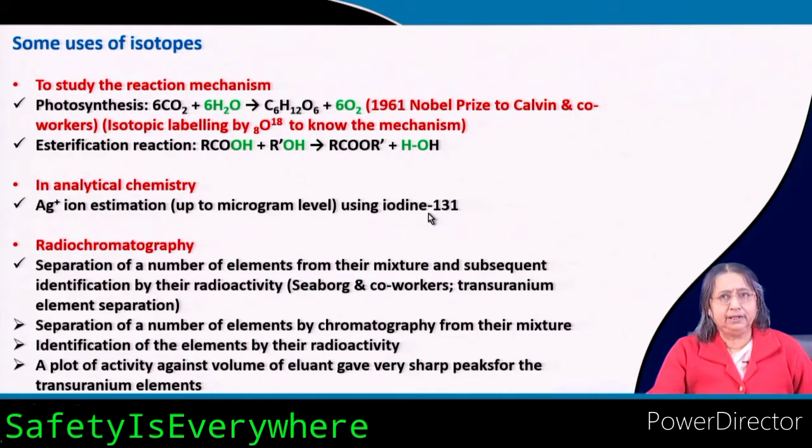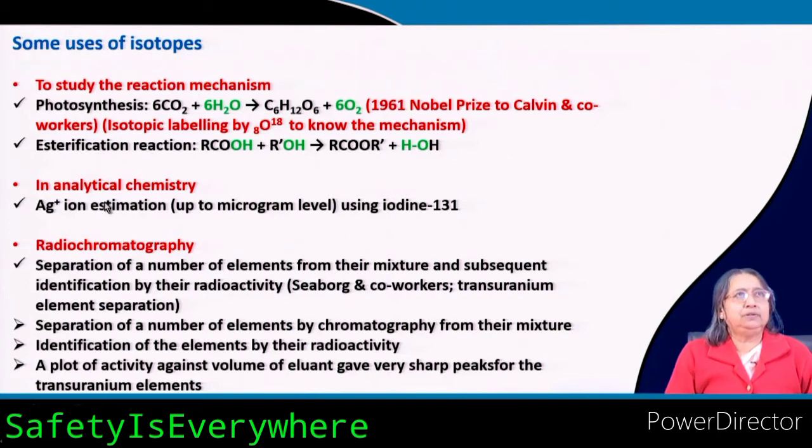Here it is radioisotope. Okay. Iodine 131. So, silver ion determination, estimation. I have told you in my previous modules that silver plus can be precipitated as silver chloride. If you add some sodium chloride, say for example, then it will be precipitated as silver chloride, and you can estimate how much silver is present.